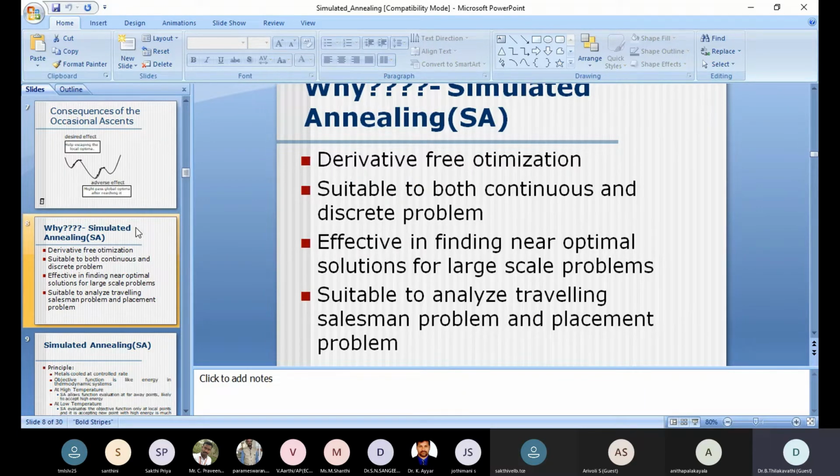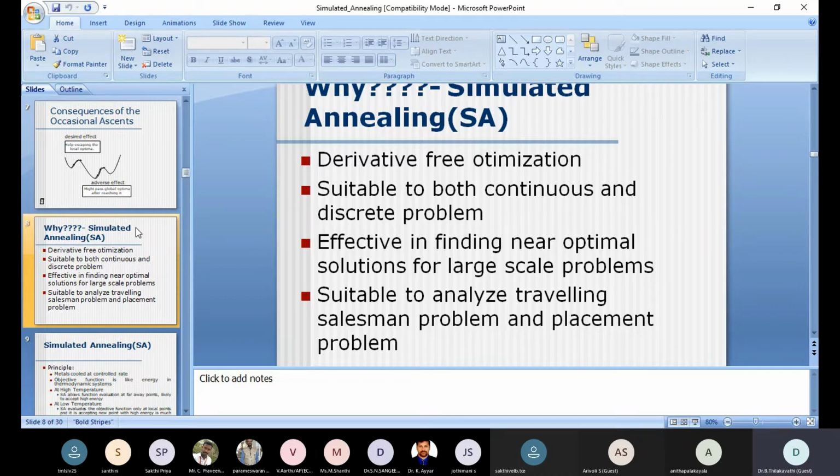So now we know the simulated annealing definition as well as how it can be implemented. Basically, what is the principle? Now, why is it selected compared to all other optimization techniques? This algorithm is derivative free optimization. Derivative free means avoiding the computational complexity that derivatives involve, as in the steepest descent algorithm.